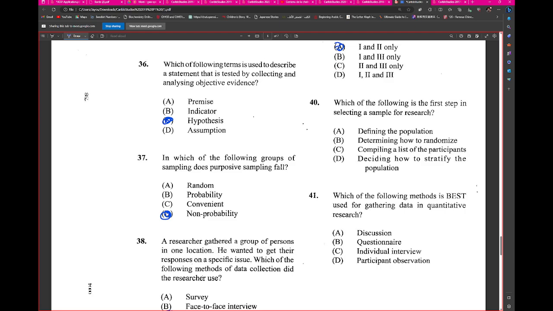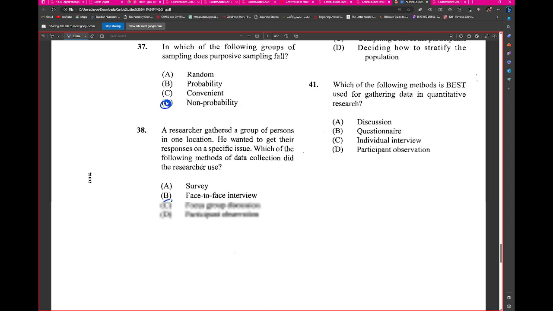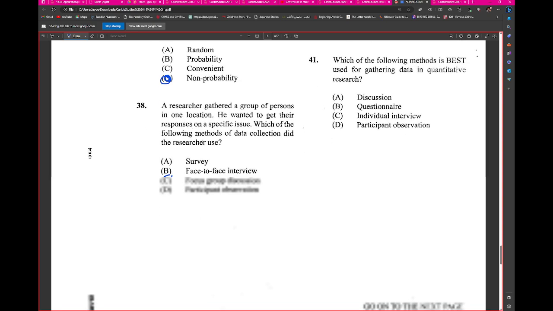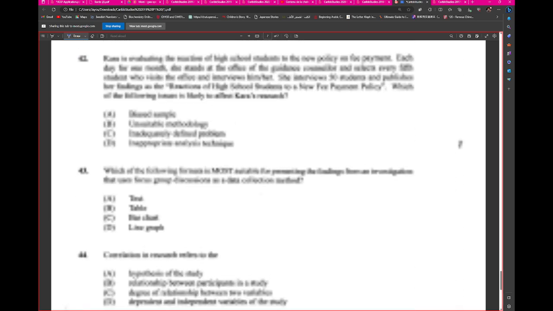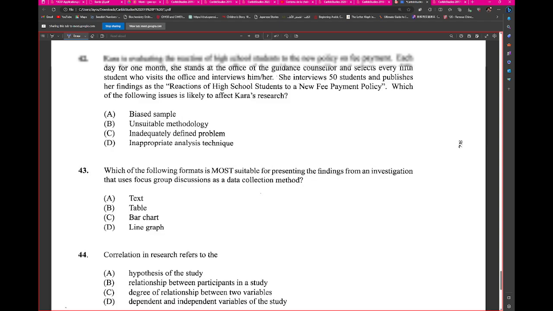Alright, that's true. The way my brain absolutely said no, and then it just agreed. Which of the following methods is best used for gathering data in quantitative research? Questionnaire. Alright, so that's fine. Hold on, let me just scroll back up. Why these questions, man? It's giving chemistry.